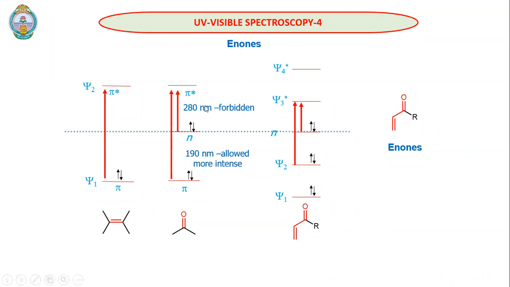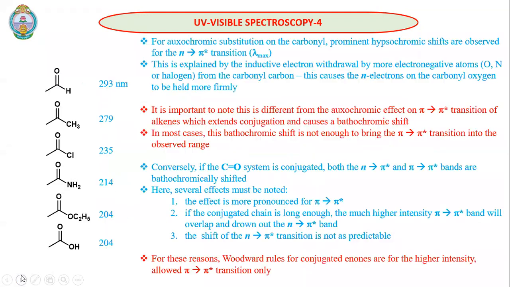That means this pi to pi star transition is not observed in general UV visible spectroscopy. We will observe it when we have more conjugation, but simple conjugation is not enough to bring the pi to pi star transition into the observed range.